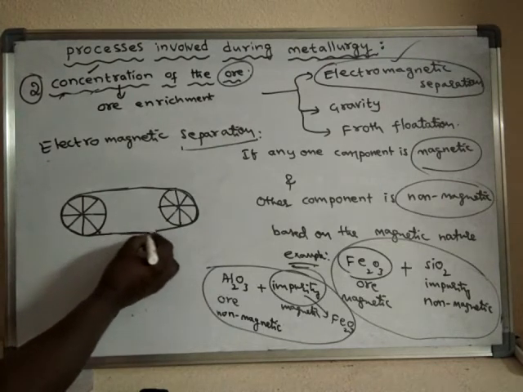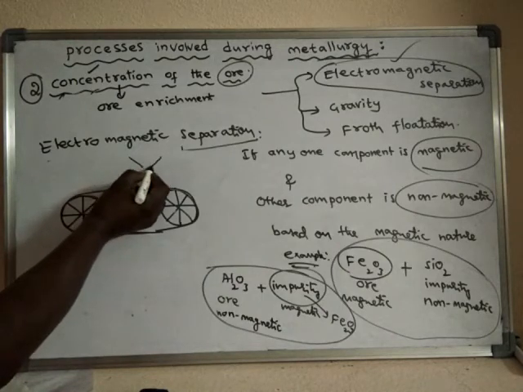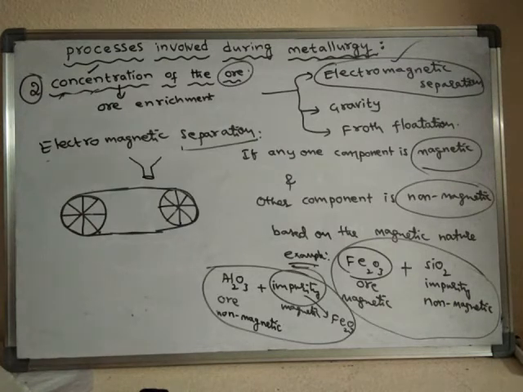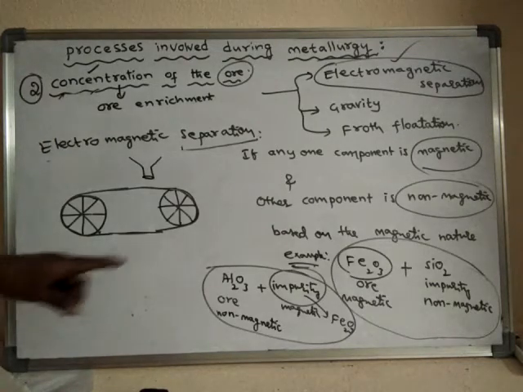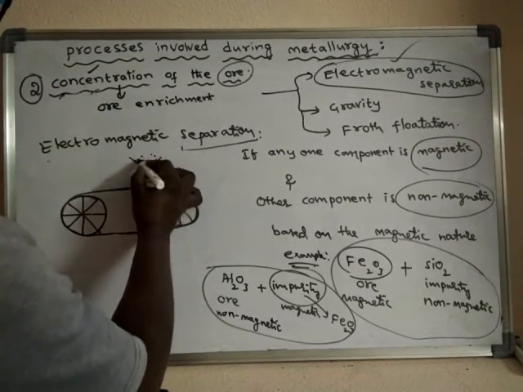Onto this belt we pour what? We pour the concentrated ore, or else we pour the pulverized ore.